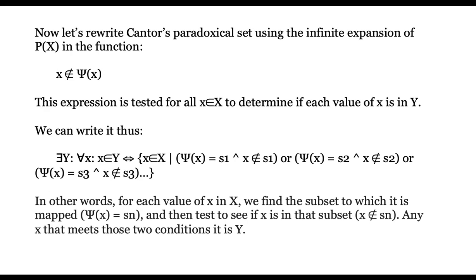Now let's rewrite Cantor's paradoxical set using this infinite expansion of P of x in this function. We can write it this way. There exists subset y for all x, where x will be an element of y if and only if x is an element of x and psi of x equals S1 and x is not an element of S1, or psi of x equals S2 and x is not an element of S2, or psi of x equals S3 and x is not an element of S3, etc. In other words, for each value of x and x, we find the subset to which it is mapped, and then test to see if x is in that subset. Any x that meets these two conditions would be in y.